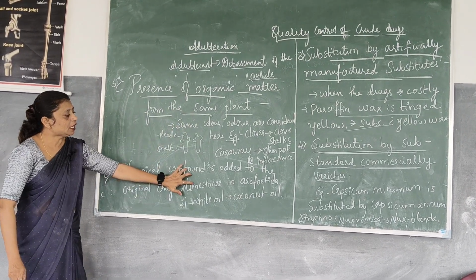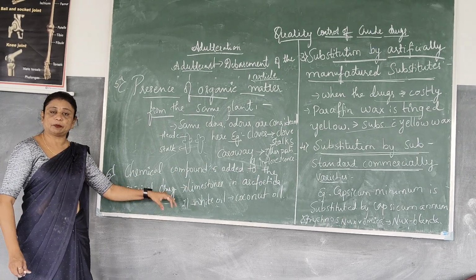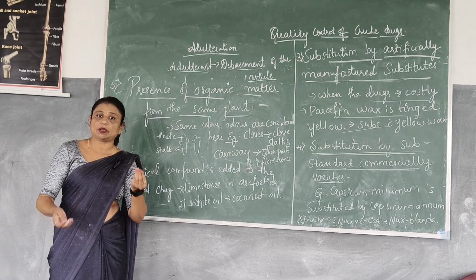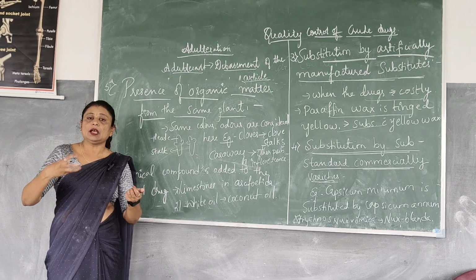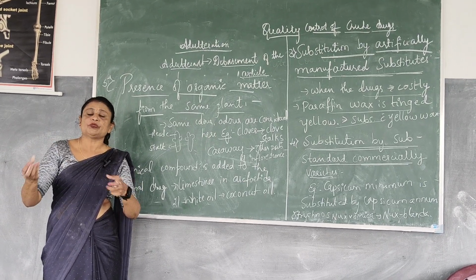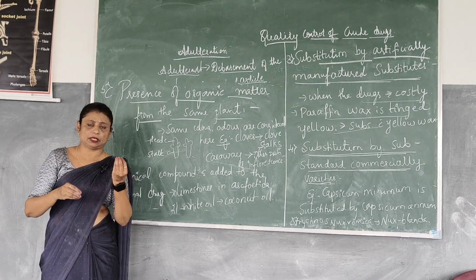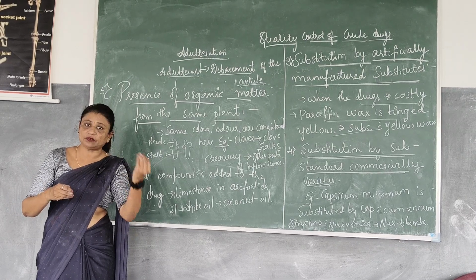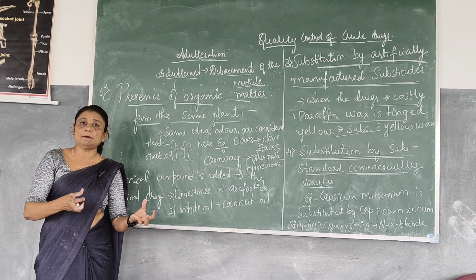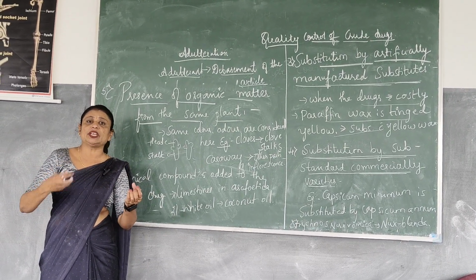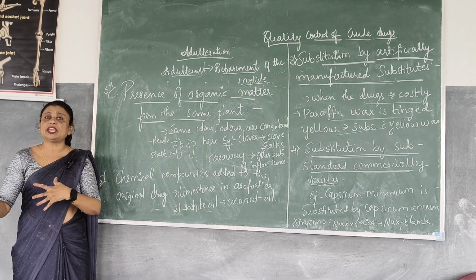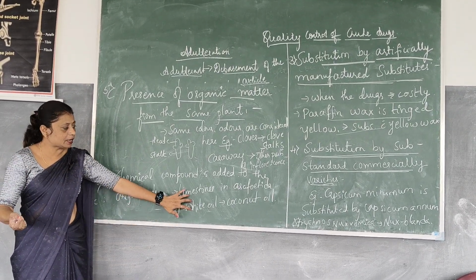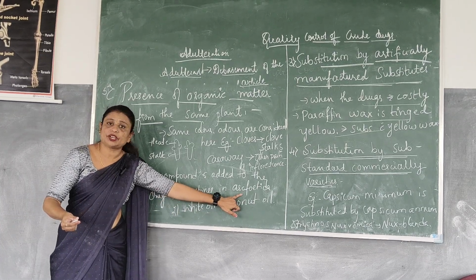Next is the chemical compound added to the original drug, meaning synthetically prepared chemical compounds which look the same as the original drug, prepared in the pharmaceutical industries. So what they do is, the chemical compound is prepared artificially and mixed with the original crude drug to increase the weight of the drug when the drugs are very costly. An example is limestone in asafoetida.